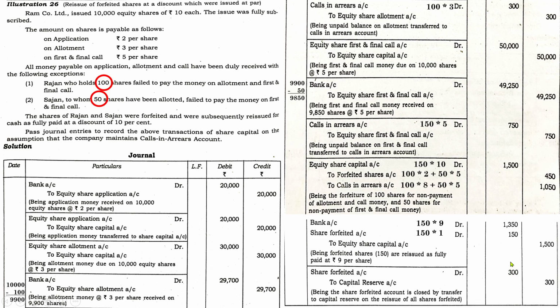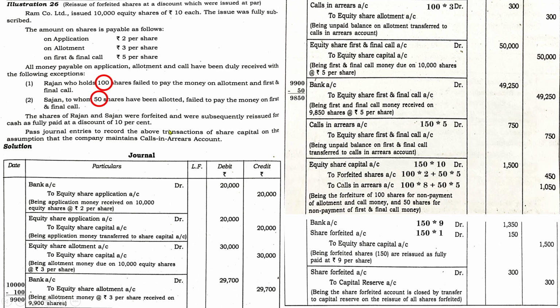It will not be the case if the company is reissuing only a part of the forfeiture. In that case, there will be another type of adjustment. So this is how you have to deal with the case where you need to pass entries for issue as well as forfeiture as well as reissue, and finally transfer to the capital reserve.